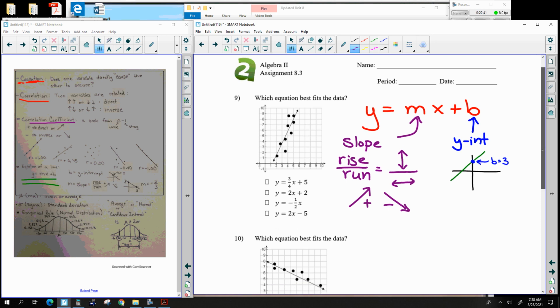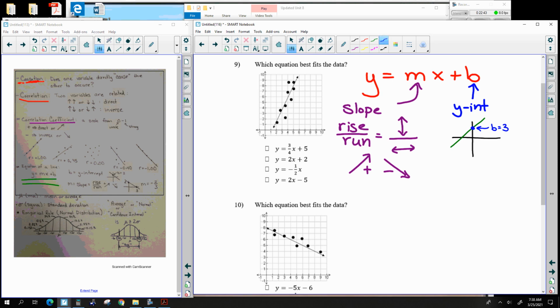All right, so this first question, I see that if I were to extend this line out, I would have a y-intercept that would be negative something, -5 or whatever it is, right? This would be a negative y-intercept. So let's take a look at these y-intercepts.